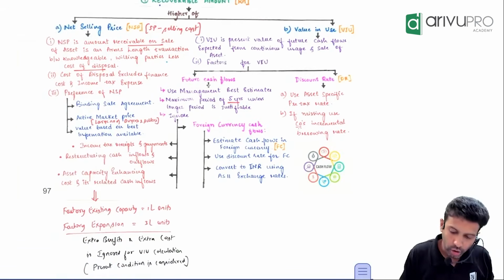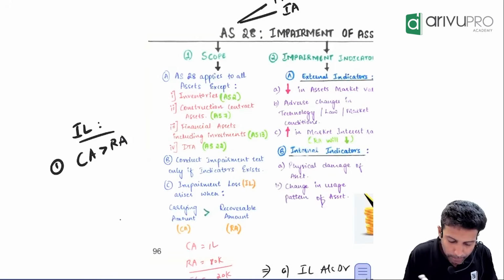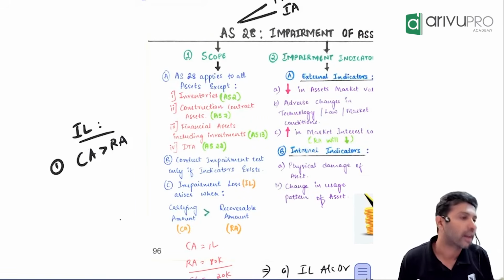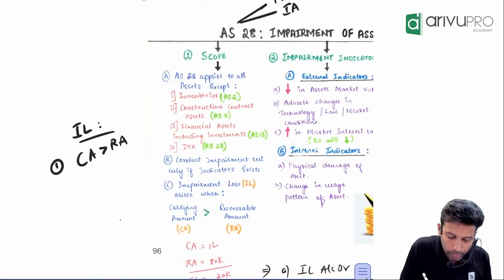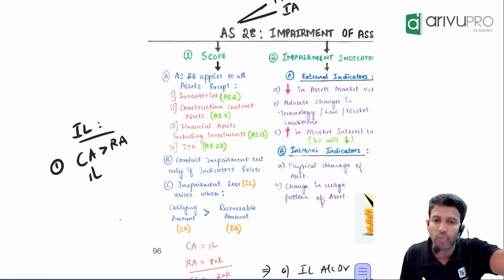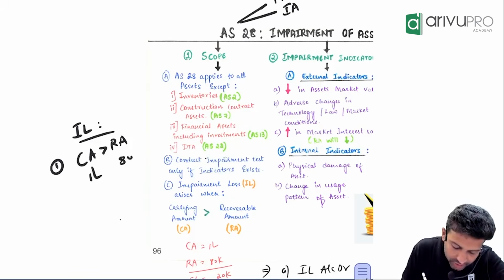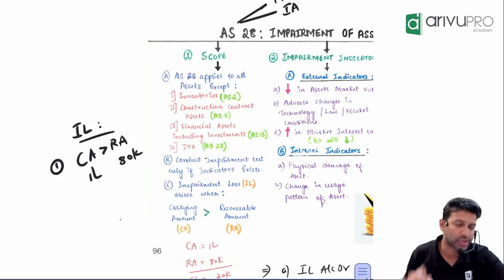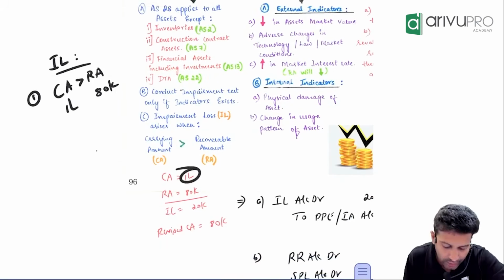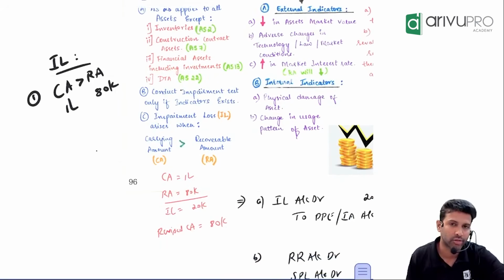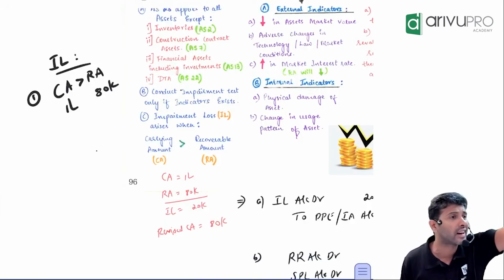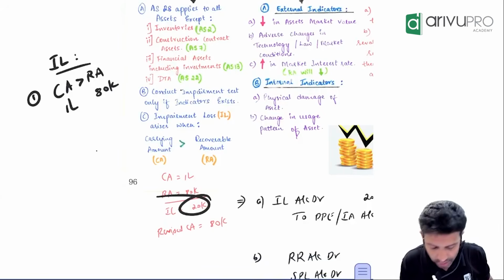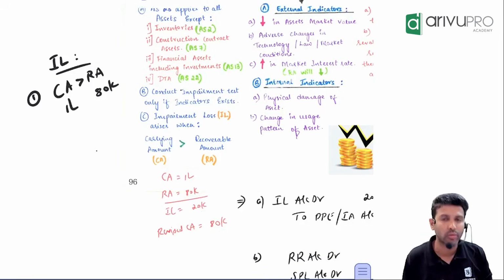So you compare that carrying amount with recoverable amount. Suppose carrying amount of one machinery is 1 lakh. Recoverable amount, let's say, is only 80,000. Assumption. Carrying amount is 1 lakh, recoverable amount is 80,000. Is carrying amount greater than recoverable amount? Yes. By how much? 20,000. So that 20,000 will be booked as what? Impairment loss. Because here this asset has got overstated.